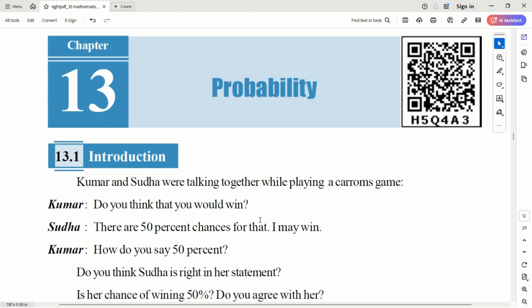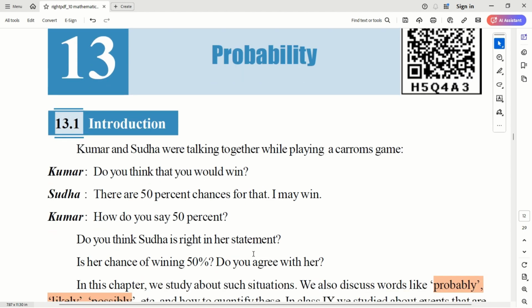Let's say Kumar and Sudha are playing a game, and what are the chances of one of them winning? We say it's about 50% because two players are playing. The chance of any of them winning is 50%, right?